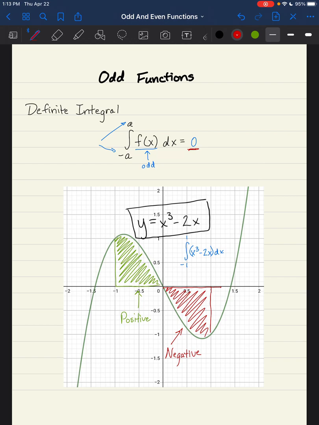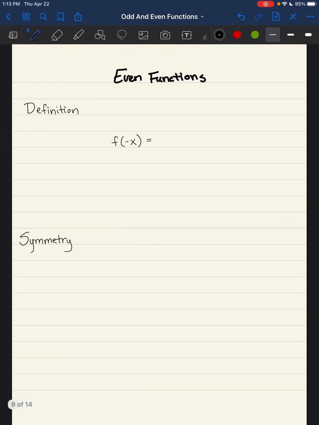Now, I've talked about odd functions. It's time to talk about even functions. So the definition of an even function is very similar to an odd function, only instead of getting a value of the opposite sign, it's going to be the same sign. So for instance, if I were to plug in -2 and get +3, then if I plugged in +2, I should also get +3. Notice no sign change there. And instead of having rotational symmetry, this has reflection symmetry about the y-axis, okay? And I think it'll help if we go ahead and look at our example.